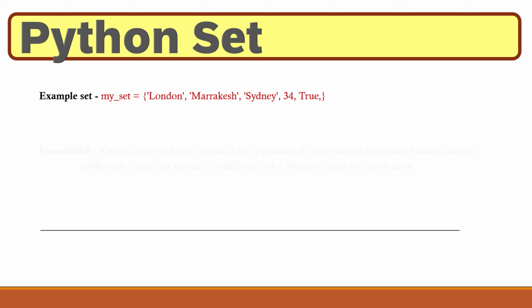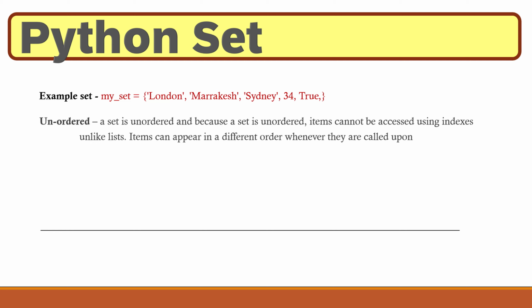duplicate values. A set is unordered, and because a set is unordered, items cannot be accessed using indexes like a list. This means items in a set can be in a different order each time you use them. Actually, let's have a quick look at this in PyCharm.